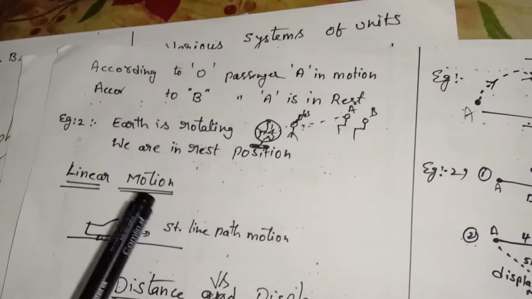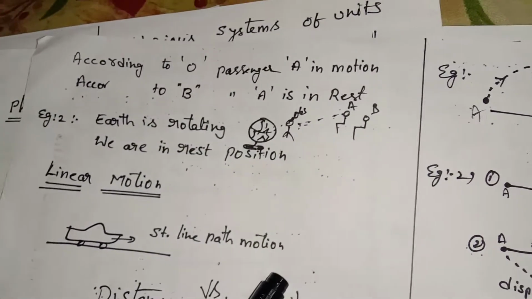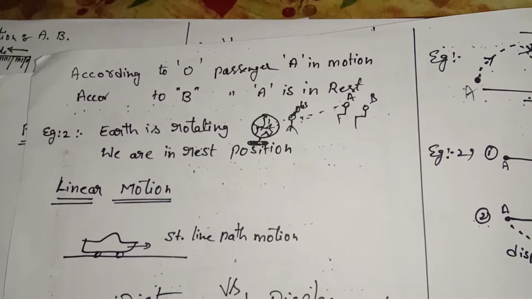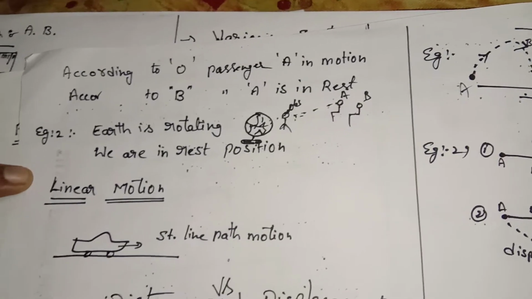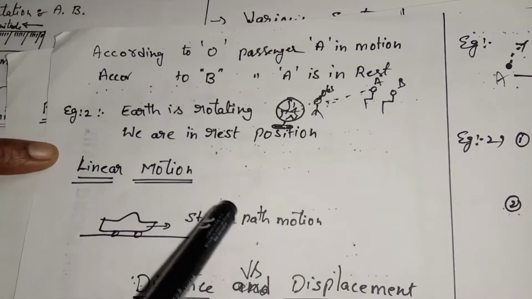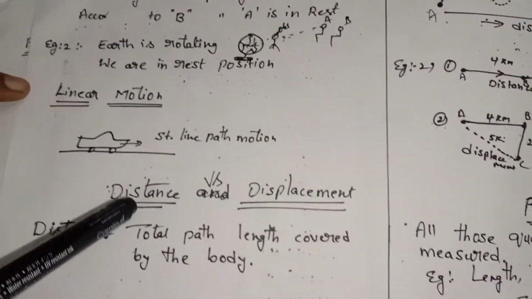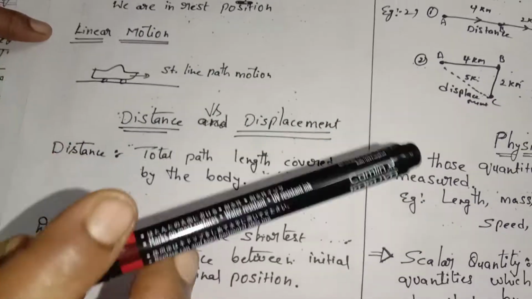Next is linear motion. Linear motion is nothing but straight line path motion. We have many types of motions like linear motion, circulatory motion, translatory motion. So many motions are there, but we will discuss linear motion in the coming exercises. Okay, the next, distance versus displacement.